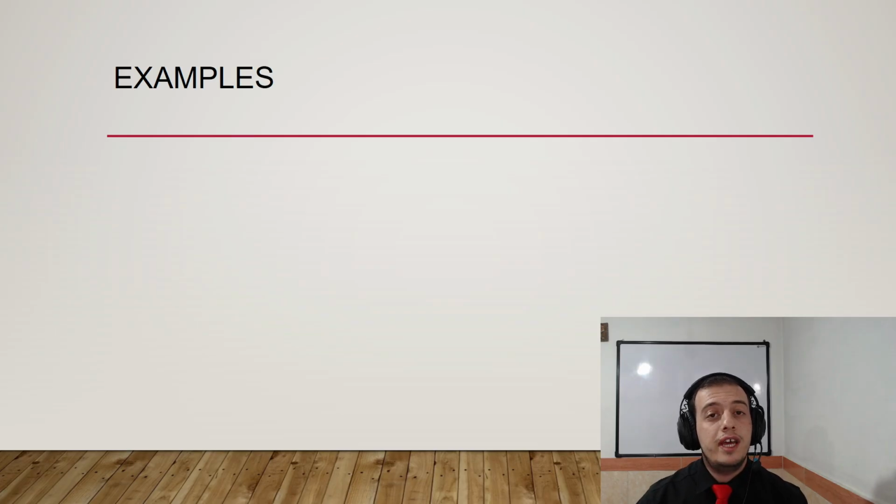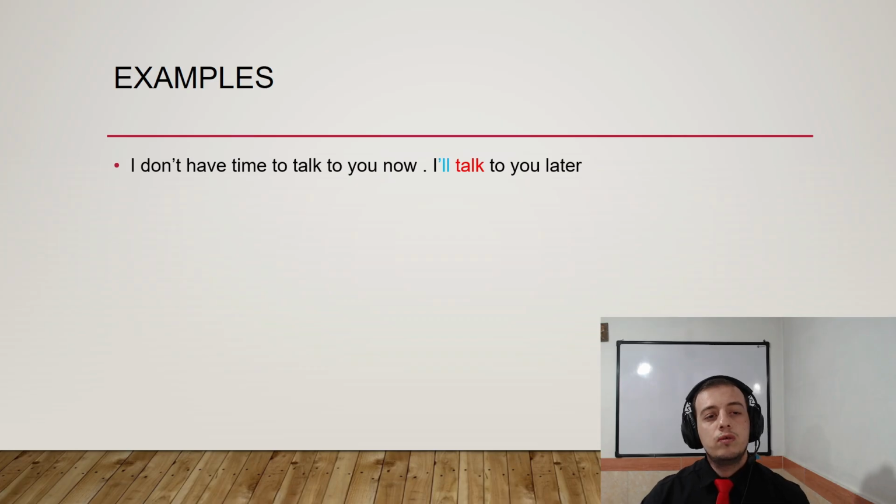Now take a look at the examples. Look at number one: I don't have time to talk to you now. I'll talk to you later. You can see it means I will talk to you later. But what does it mean? Can you guess? When I say I will talk to you later, it's something like a sudden decision. For example, you are talking to your friend and say, I don't have time to talk to you now. I'll talk to you later.